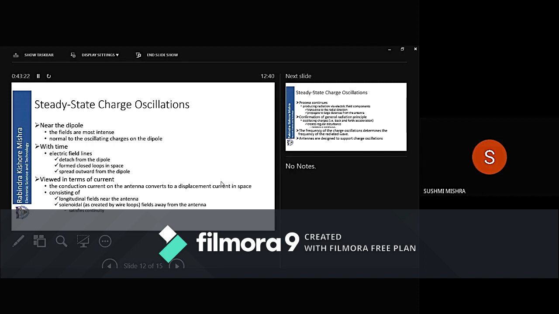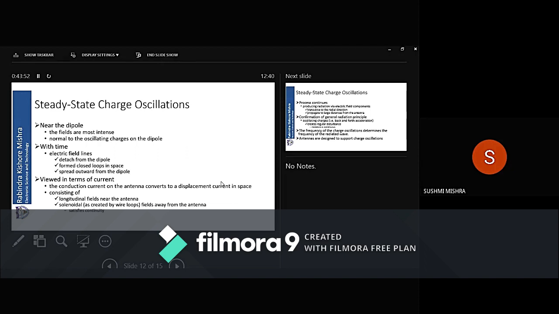When you design an antenna or a radiating system, your principal aim is to convert the conduction current into a displacement current. Once it is converted to a displacement current, there is no need of a conductor, it can propagate in free space. Now this displacement current consists of two terms. One is longitudinal fields, which are near the antenna.